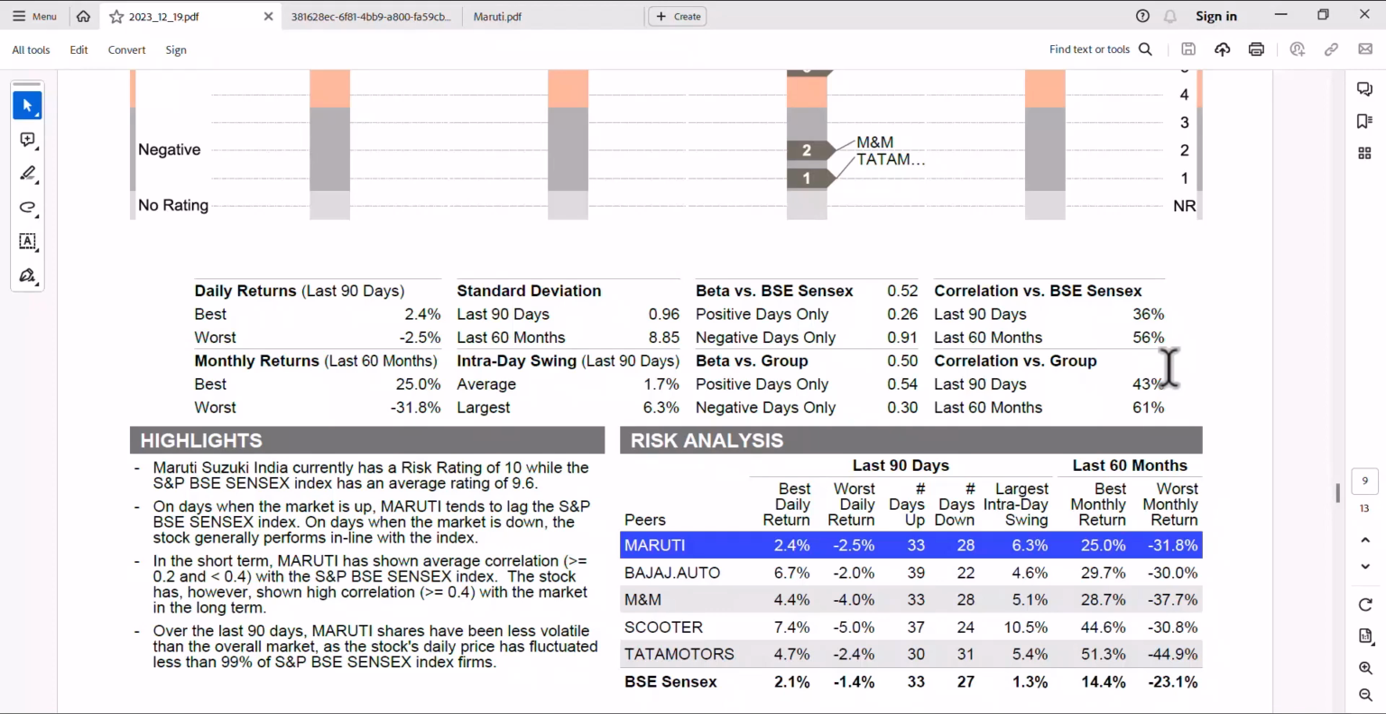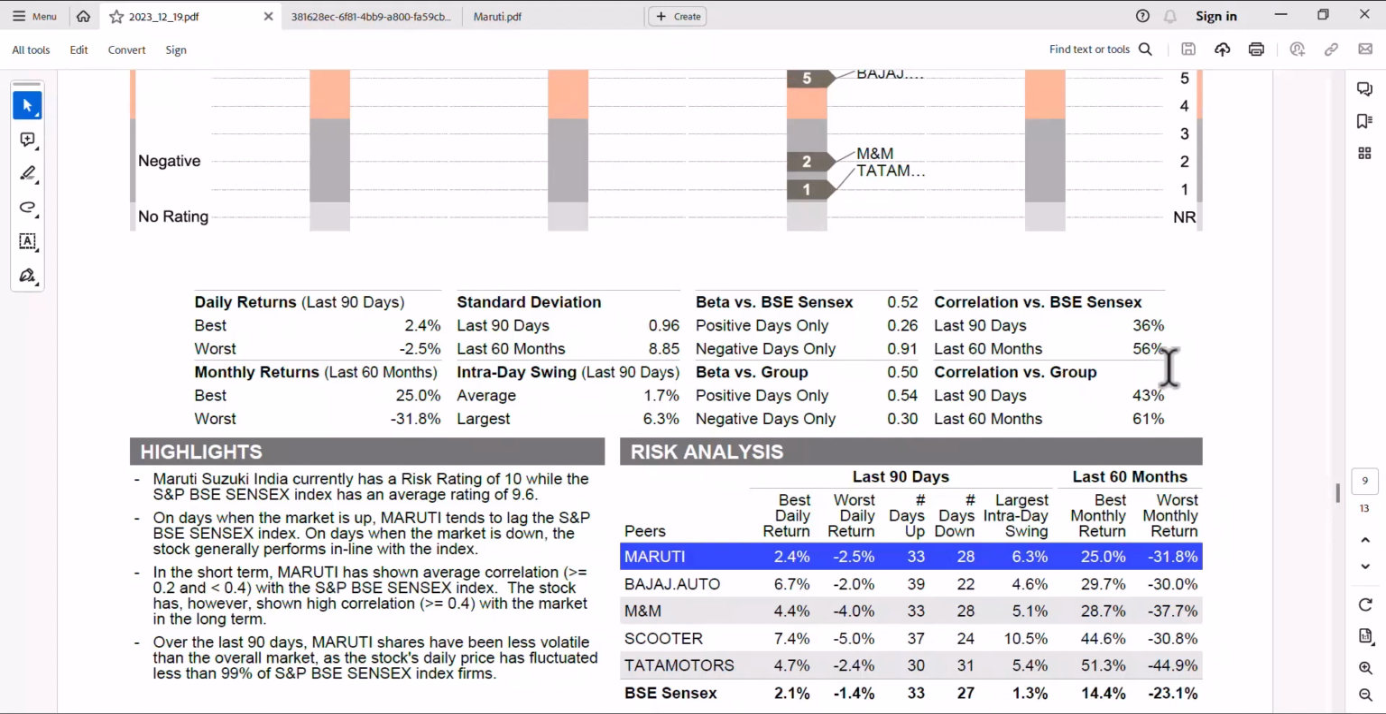Then beta versus the Sensex is done. Beta is also 0.5, half of the Sensex. If the Sensex goes up by 1%, Maruti goes up by only 0.5%. If the Sensex falls by 10%, Maruti is going to fall by 5%. So beta as well as correlation are both saying the stock is less risky compared to the overall market. What this means is whether the company is riskier than the Sensex, and it's low risk. Low risk is also good, because here we are talking about risk.